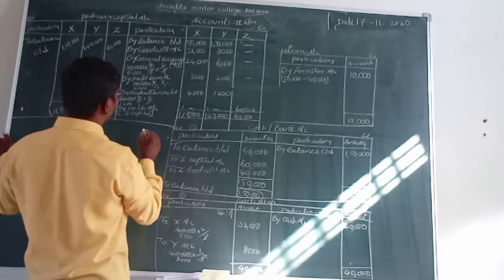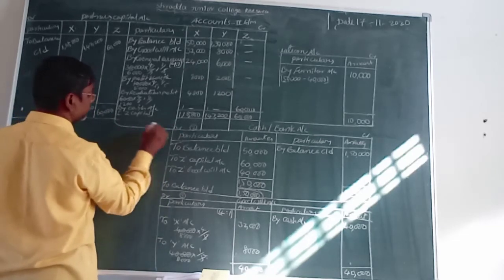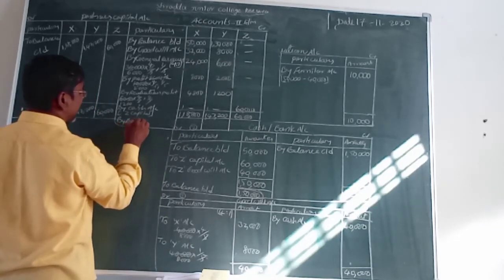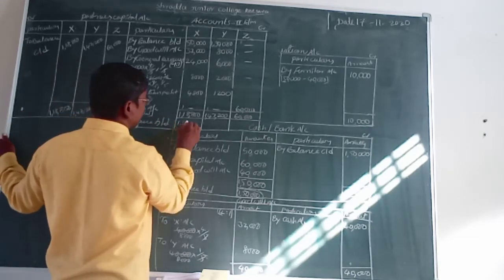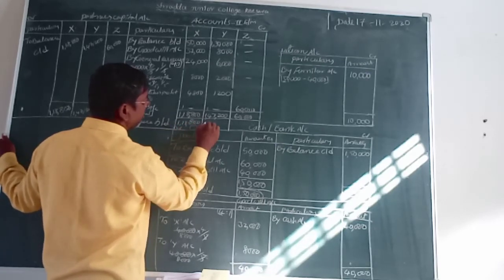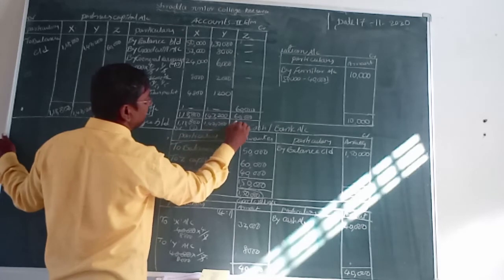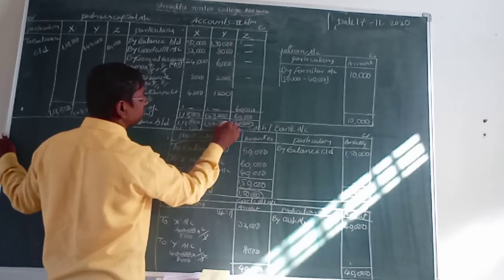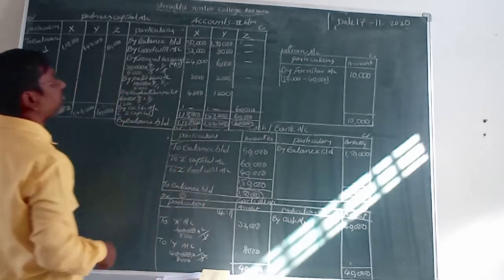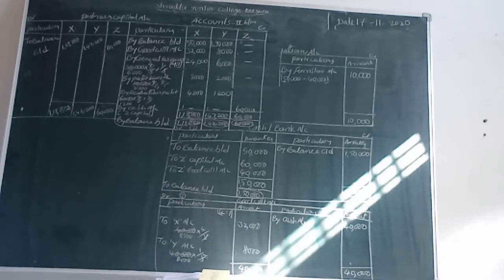1,18,800. Now we can take the by balance breakdown. Okay, now what is the amount breakdown? 1,18,800, 1,47,200 and 60,000 rupees. These new capitals we can record into the new balance sheet, on the capitals side, the liability side. We can record that amount is 1,18,800, 1,47,200 and 60,000 rupees.